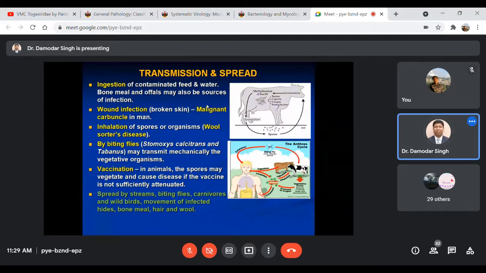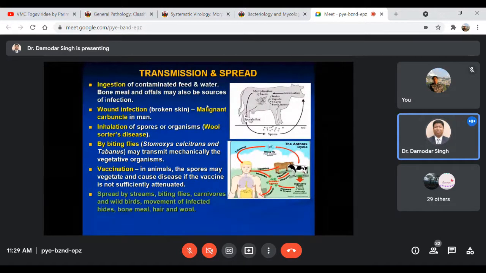You may contract the infection if you have some broken skin, an injured part, a wound on your body surface like your hand. That may lead to the development of a very painful, malignant type of tumor-like condition that is termed malignant carbuncle, and it is very painful.